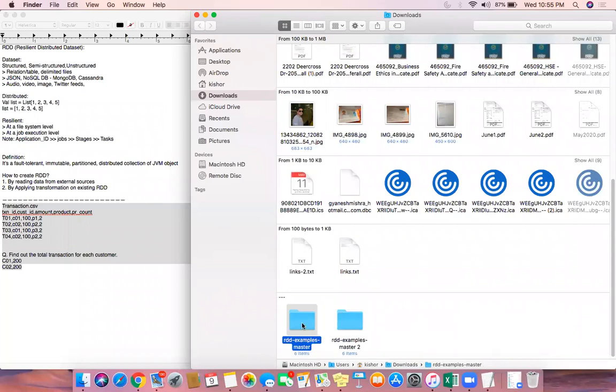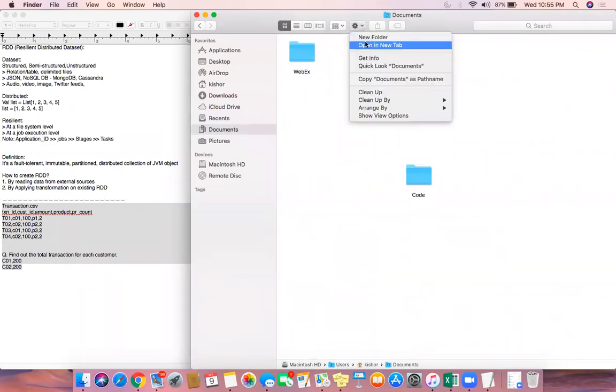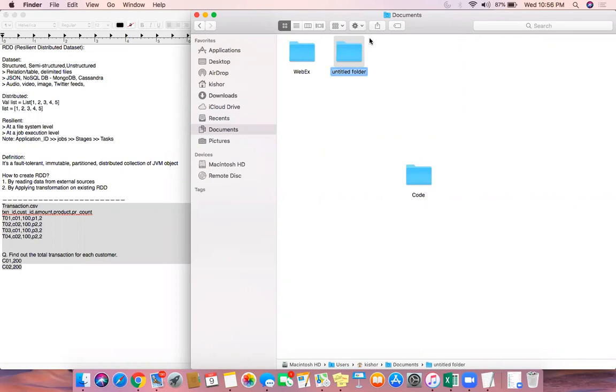So you can just take it out and create a workspace folder here and paste it.